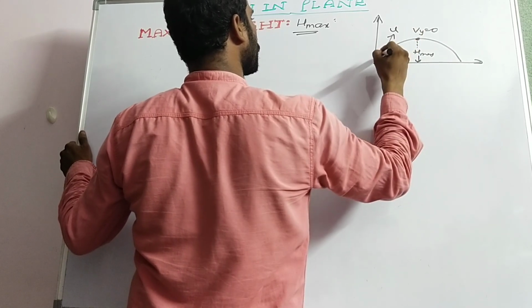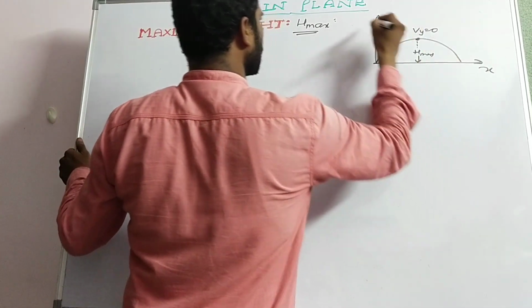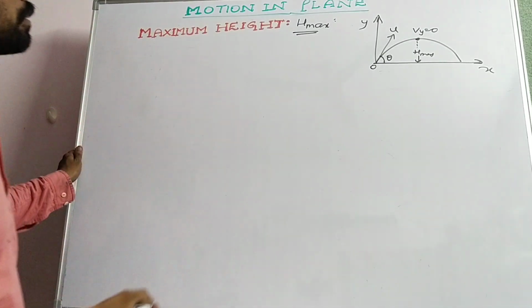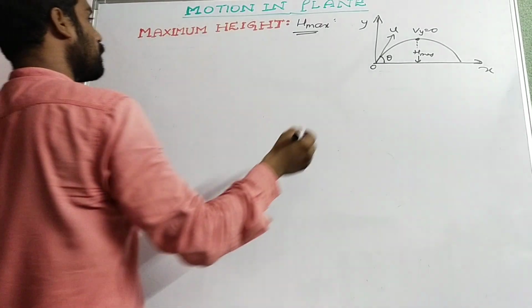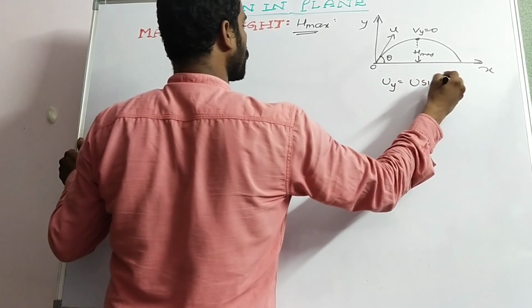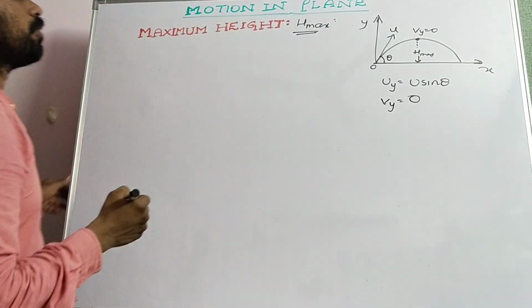So when a body is projected with other than 90 degree angle, let us consider this is the x axis, this is the y axis. With respect to the y axis, initial velocity uy is equal to u sin theta, vy is equal to 0.